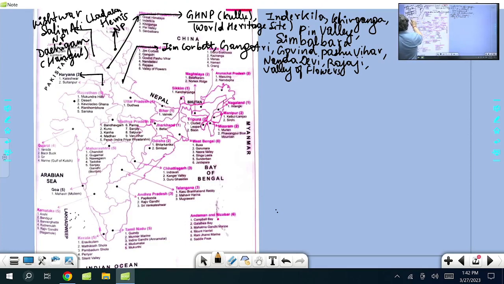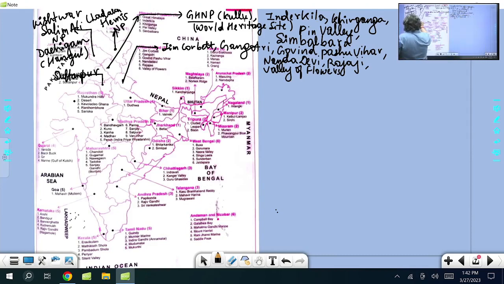So Haryana, Sultanpur. Now Sultanpur Bird Sanctuary, Sultanpur National Park has now been declared as a Ramsar site. That is Sultanpur. It is in Gurugram. From Delhi, if we go to Gurgaon or Gurugram, Sultanpur Bird Sanctuary is there. It's a very small park. It has been declared as a Ramsar site, wetland of international importance.